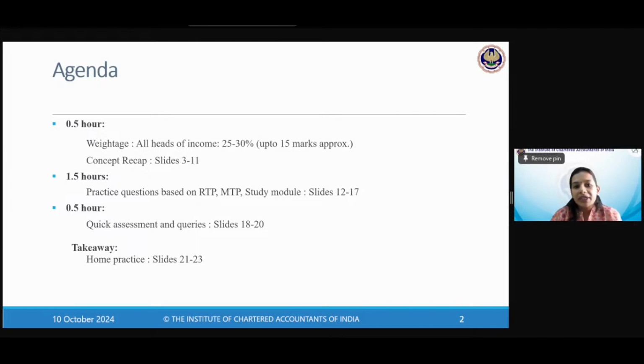So, as you know, the weight assigned to different heads of income in your examination is around 15 marks. So, it can be across any of the heads. So you need to be prepared for all of them, and house property is one of them. It is one of the easiest ones that you have. The number of sections and the complexity of questions is low compared to the other heads. So I would say, please listen to this carefully. This 2.5 hours will give you a good exposure or a good recap of what this entire head is about, with a very high chance of you being able to solve the question correctly in the exams with guaranteed marks.